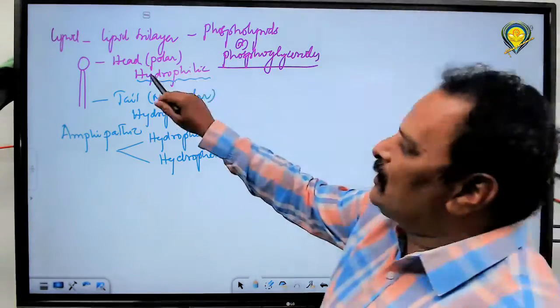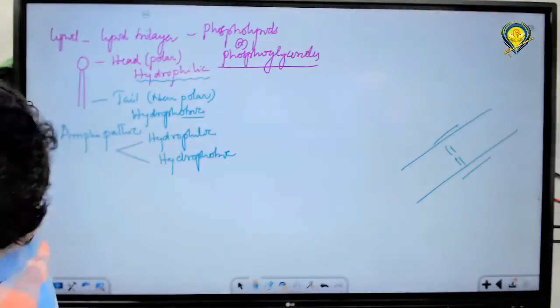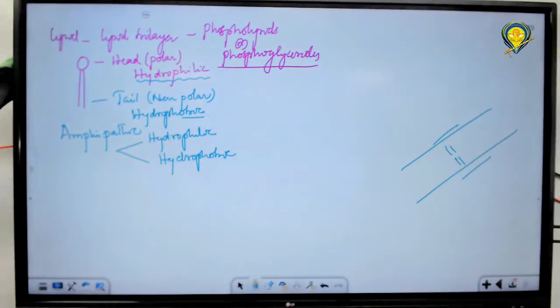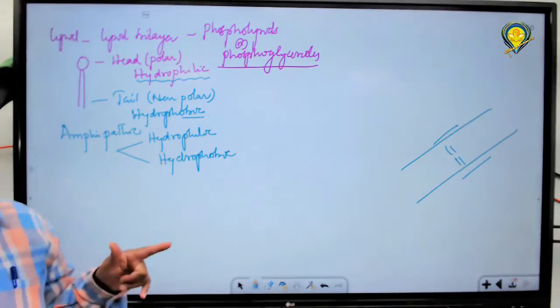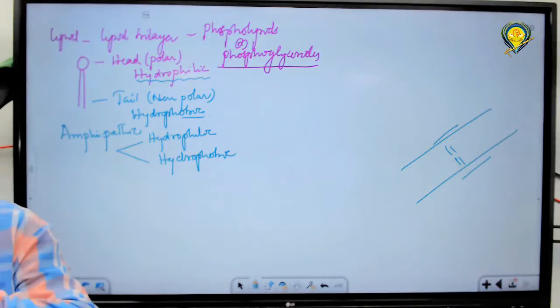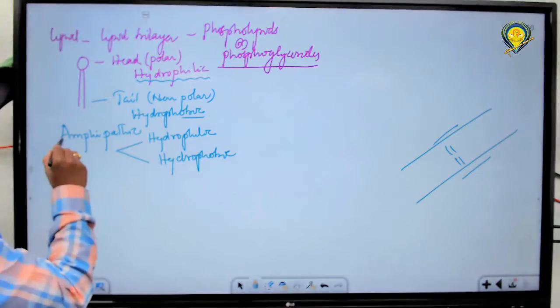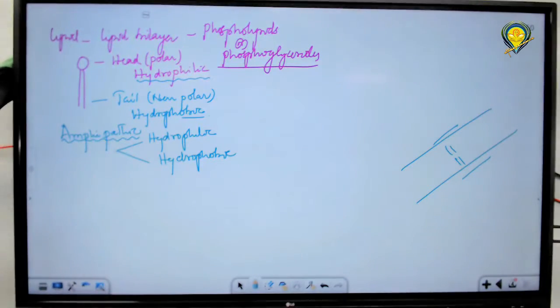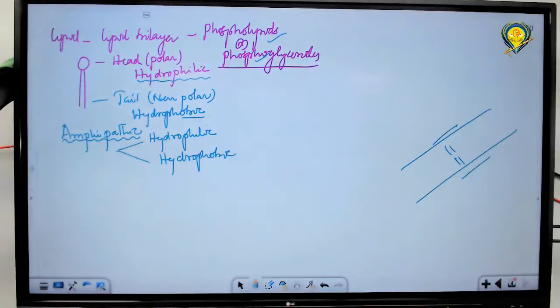So what is exposed to the water or moisture? Heads are exposed because they are present on the periphery, the polar regions. Inside, the tails have been protected from the aqueous environment. Heads are projected towards the outer surface as well as the inner surface. They are hydrophilic. Having the nature of both hydrophilic and hydrophobic in one lipid molecule is what we call amphipathic nature. So these lipids are phosphoglycerides, phospholipids and conjugate lipids.